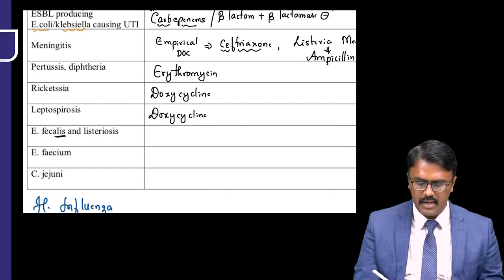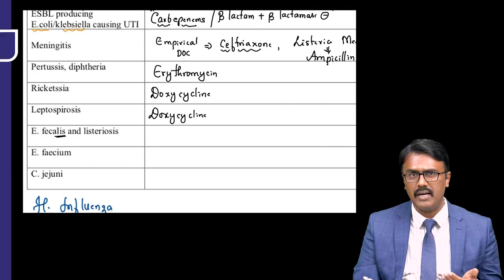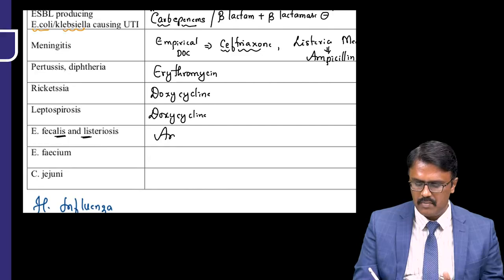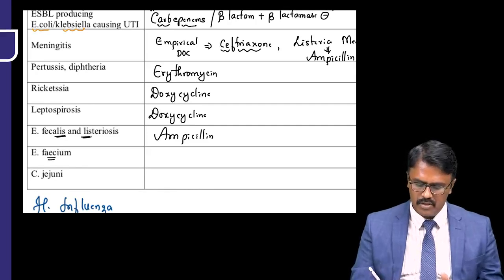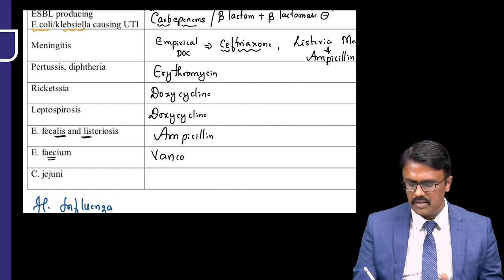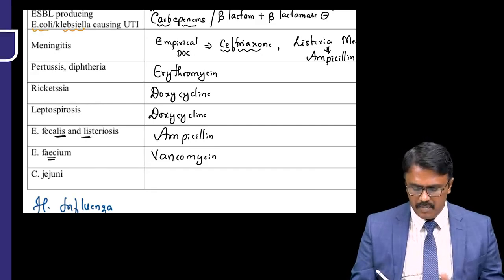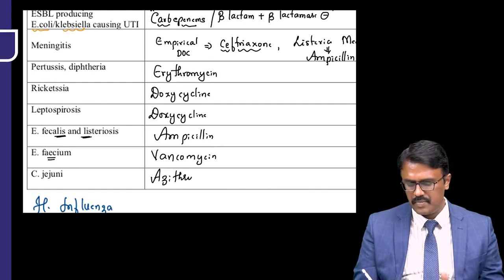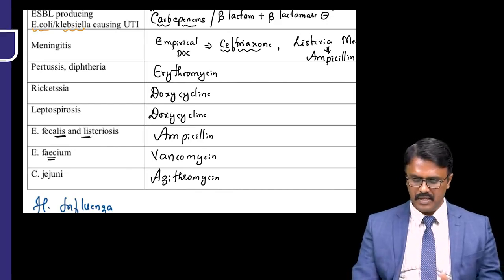Now enterococci is again a bacteria which is common in hospitals, and it is again a resistant bacteria. For Enterococcus faecalis and listeriosis, the drug of choice is ampicillin. For faecium, the drug of choice is vancomycin. Nowadays we are seeing vancomycin resistant enterococci also. Campylobacter jejuni, the drug of choice is a macrolide called azithromycin. The macrolide is azithromycin. These are very, very important.